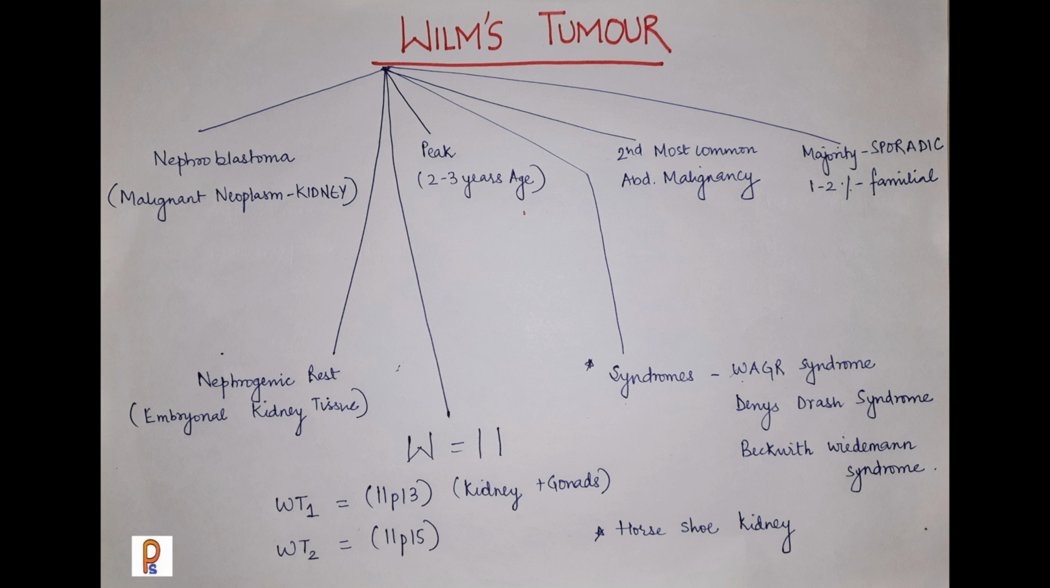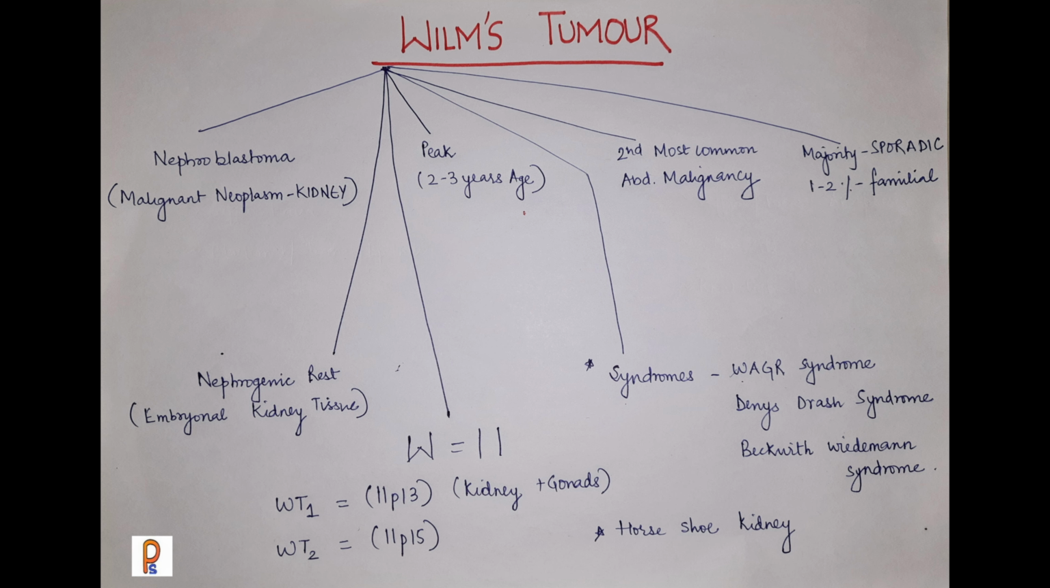Wilms tumor, also known as nephroblastoma, is the commonest malignant neoplasm of the kidney. The peak incidence occurs at the age of 2 to 3 years. It is the second most common abdominal malignancy. The first most common abdominal malignancy in children is neuroblastoma. Following neuroblastoma, the second most common abdominal malignancy is Wilms tumor.